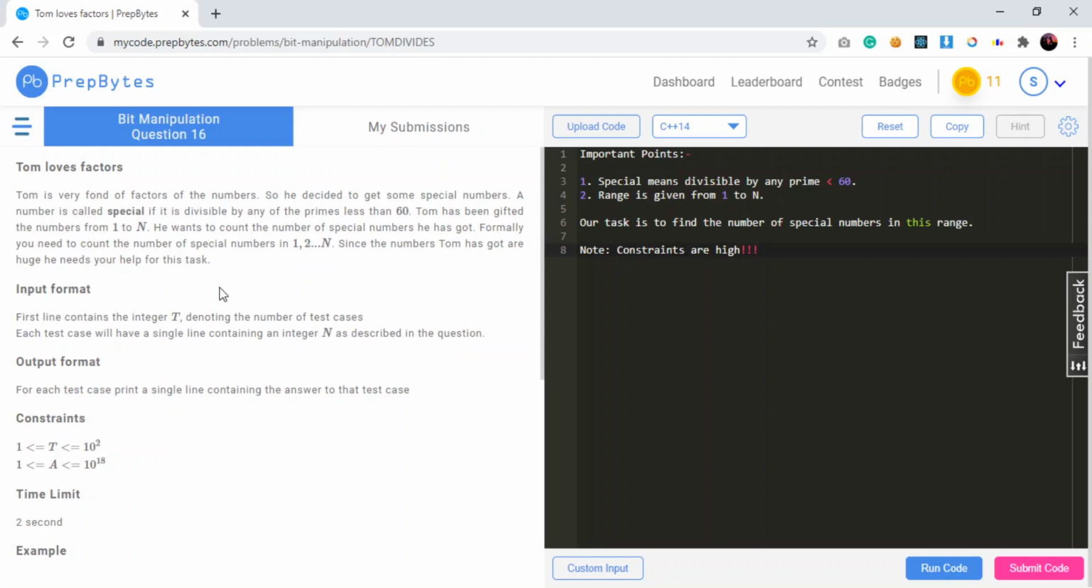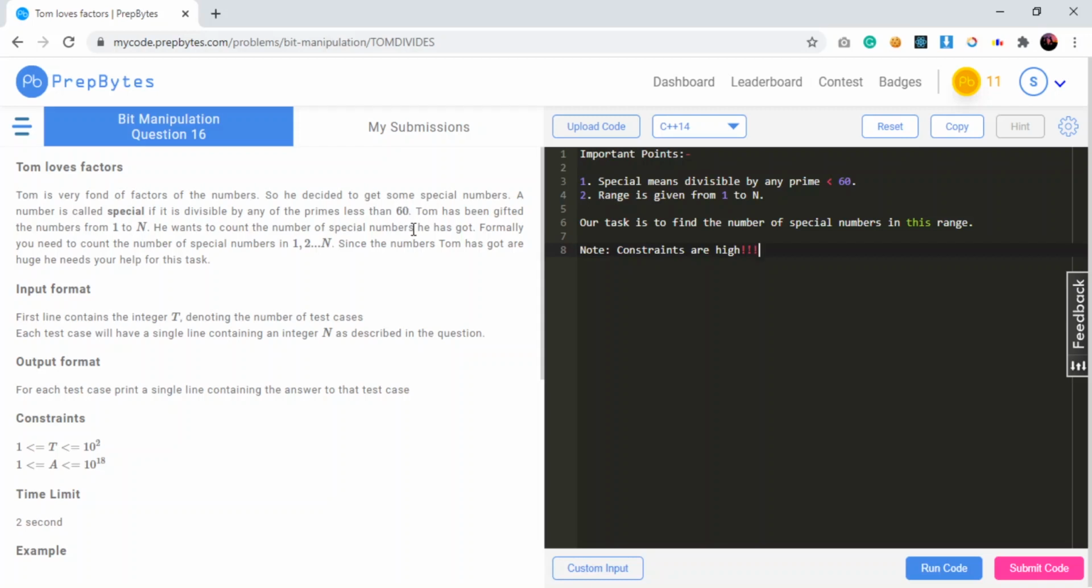In this video tutorial, I would be discussing the problem Tom Loves Factors of the January 2021 Primetime Coding Challenge. So let's get started with the problem statement. Tom is very fond of factors of the numbers, so he decided to get some special numbers. A number is called special if it is divisible by any of the primes less than 60.